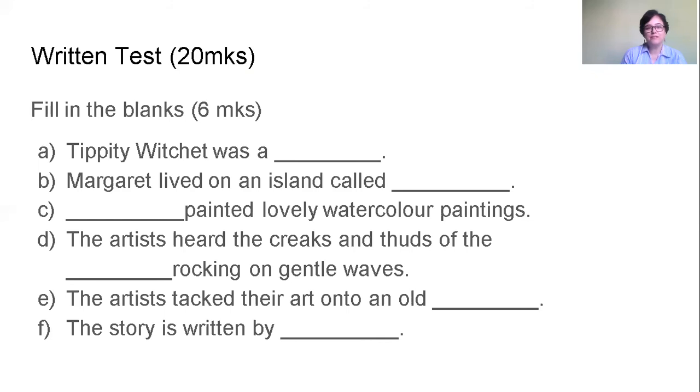All right, so let me see if you got the answers right. What's the first one? Tippity Witchet was a witch. Margaret lived on an island called Medibems. Dash painted lovely watercolor paintings. Who was that? Uncle Dot. The artist heard the creaks and thuds of the dash rocking on gentle waves. What was rocking on the waves? Boats. The artist stacked their art onto an old board. The story is written by Jerry Ginrick. Jerry Ginrick. Learn how to spell his name too.